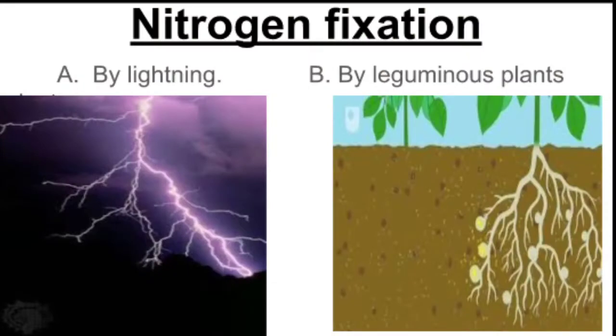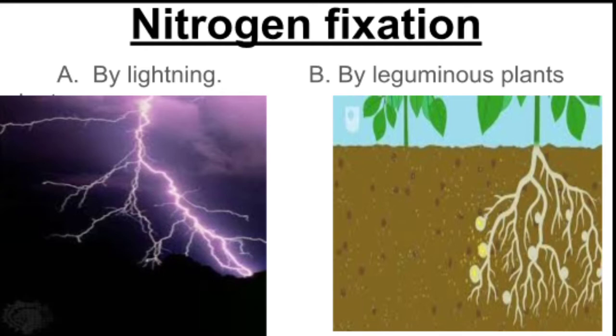First step, nitrogen fixation. This again takes place by 2 methods. The first method is the natural method, that is during lightning. We all have seen lightning during the rains. What happens in this lightning?